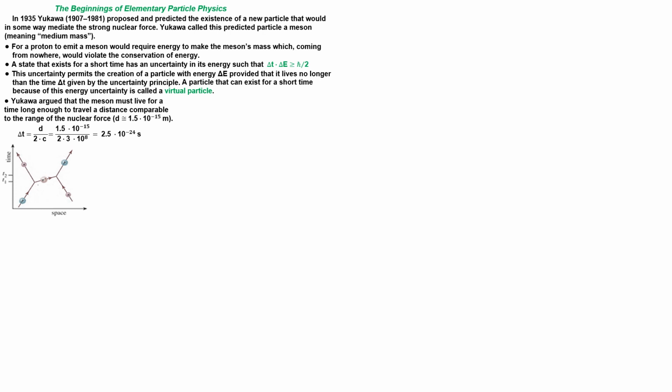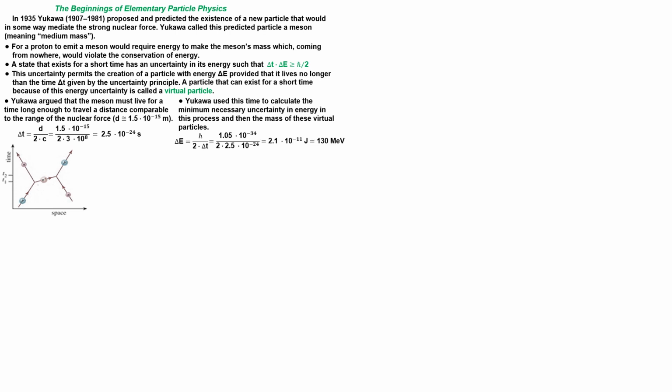Yukawa used this time to calculate the minimum necessary uncertainty in energy in this process, and then the mass of these virtual particles. To estimate the mass of the meson, Yukawa put this time into the uncertainty principle equation.